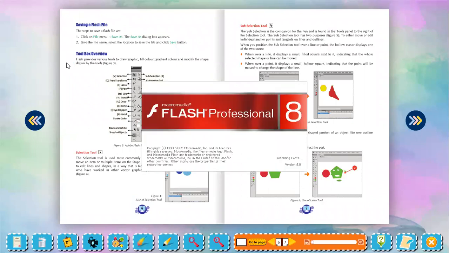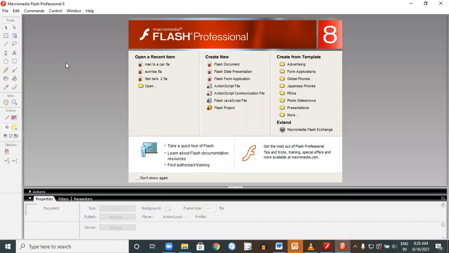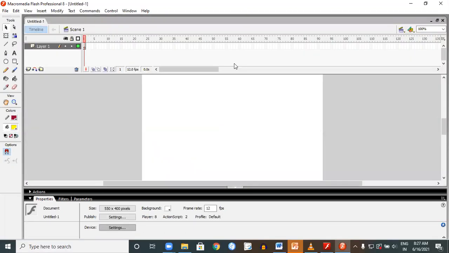Very simple. Otherwise, you can use another method: click on Start, All Programs, and then click on Flash. Or if you have the icon on the desktop, you can start from there. When it starts, you just need to click on Flash document from this list. Now it has begun. Now we are ready with the Flash.